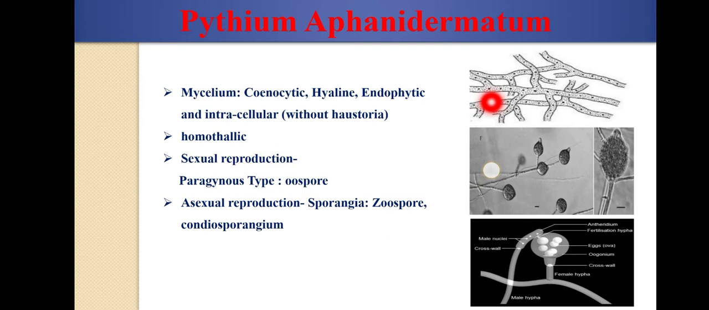Here you can see there is no septa present, and the thallus or the mycelium is multinucleated in nature. The next one is hyaline. Hyaline means colorless. The hypha or the mycelium is colorless in nature. The next one is endophytic. Endophytic means the mycelium or the hypha directly punctures into the host cell and obtains its nutrients.